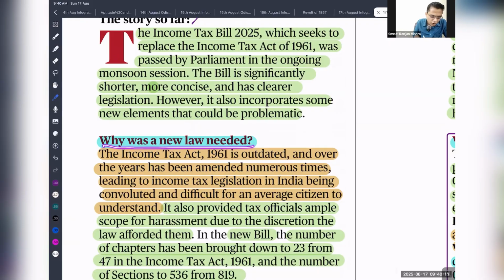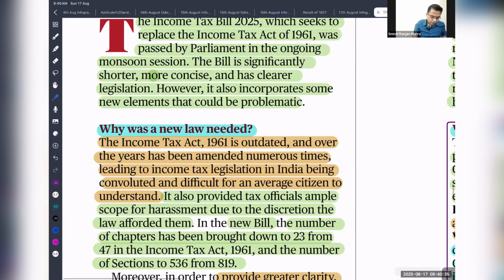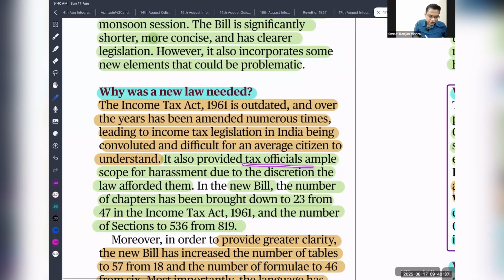So why is a new law needed? The Income Tax Act 1961 is outdated. That means it is a 50-60-year-old law. Over the years, it has been amended a number of times, leading to Indian income tax legislation being convoluted and difficult for average citizens to understand. Because of multiple amendments, it is quite difficult for the average citizen to understand. It also provides tax officials ample scope for harassment due to the discretion the law affords them.